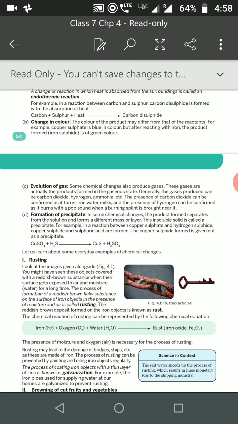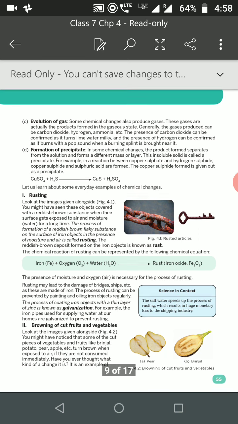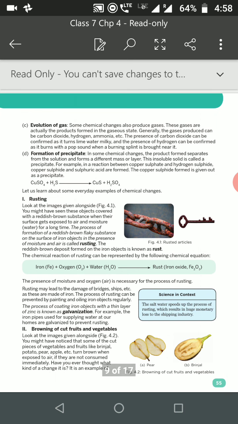Let us go with some examples from everyday life in which a chemical change has taken place. The best example is rusting. Take iron objects and keep them in the atmosphere for some days. Afterwards, you will see that a reddish brown substance has formed on the upper layer of iron. This formation of reddish brown substance on the surface of iron due to the attack of moisture and air is called rusting.